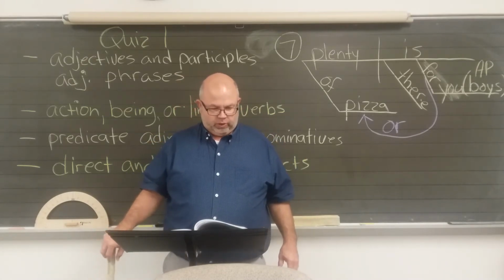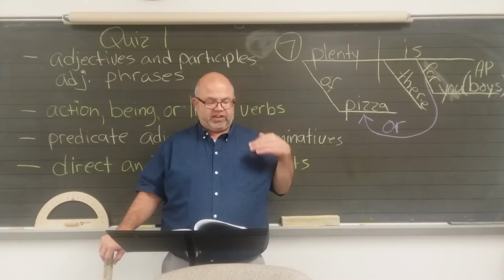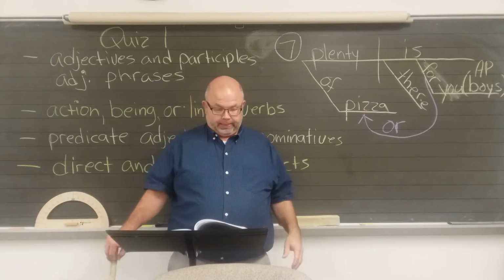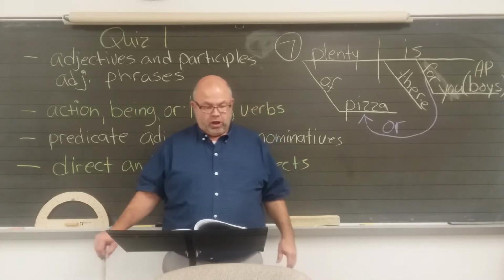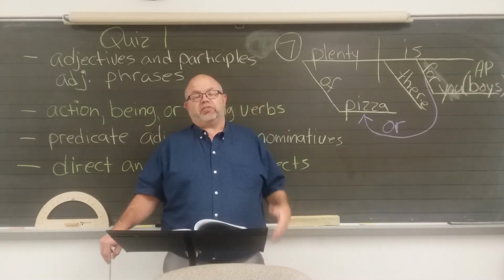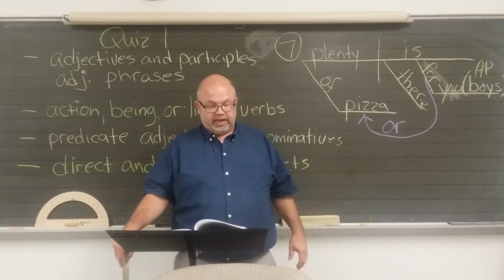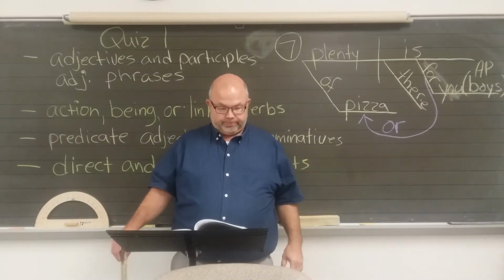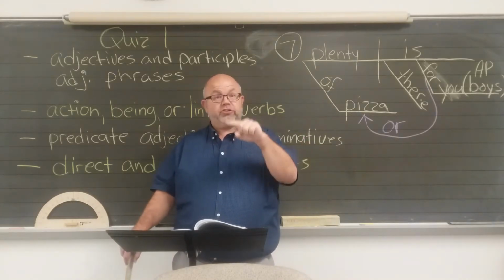Number 1, page 12. You're supposed to underline appositive phrases and circle the appositive. The appositive phrase is any adjectives, prepositional phrases that describe the appositive. So the appositive phrase in number 1, Australia, an island continent. You should underline an island continent, and then the appositive is continent. Circle continent, don't circle island, all right? An island continent, underlined, circle continent. Number 3, Dr. Winters, a veterinarian, underline a veterinarian, circle veterinarian.